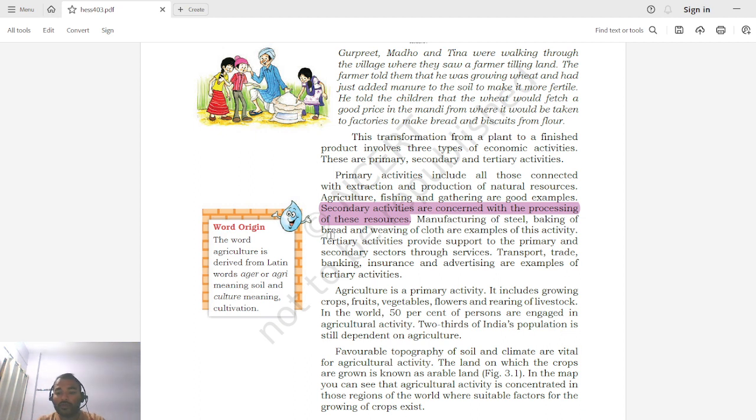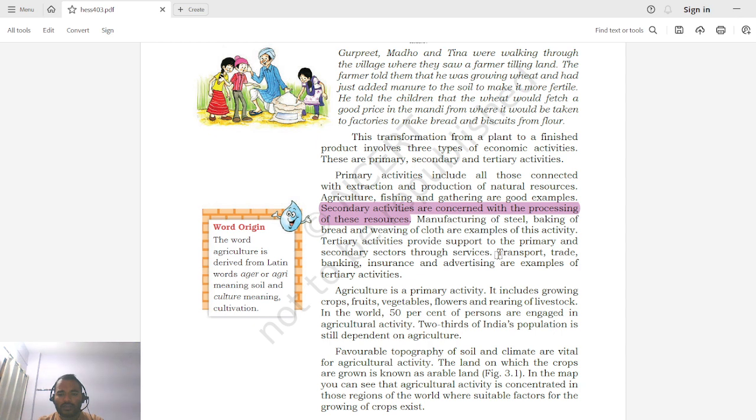Say for example, it could be transportation, it could be the payments, it could be the advertisement required for this. So all these activities which are related to the primary or secondary sectors or activities, these are known as tertiary activities. So in general you can say that tertiary activities are those activities which supports primary activities as well as secondary activities. Okay, so let us see some examples. So these are transport, trade, banking, insurance and advertising.